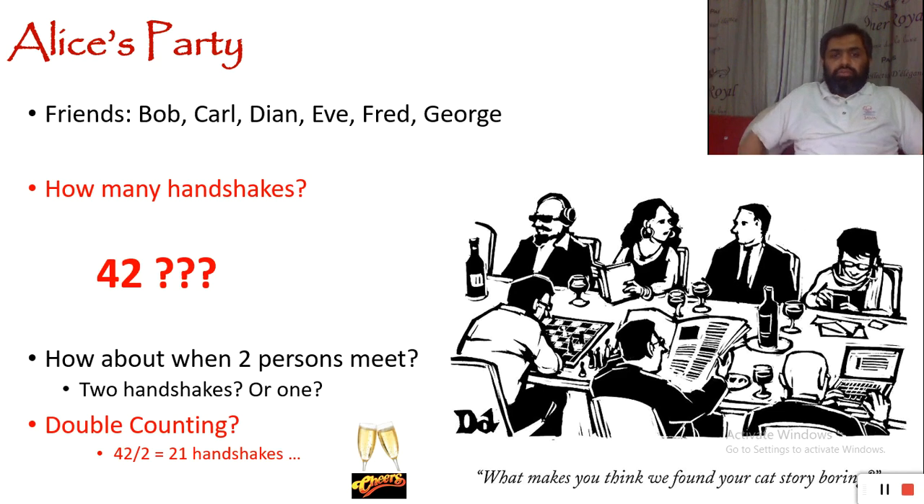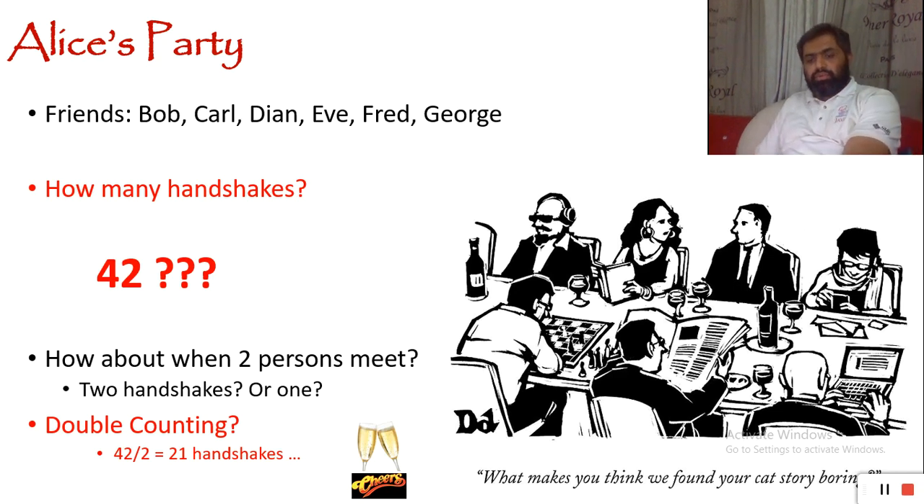We can count each and every handshake, we can list down those handshakes. So it's going to be 6 plus 5 plus 4 plus 3 plus 2 plus 1, 21. Or we can have 7 times 6 divided by 2, which is 42 divided by 2, 21.